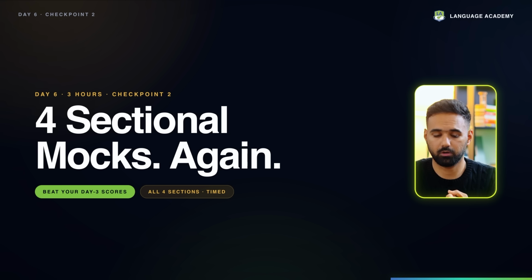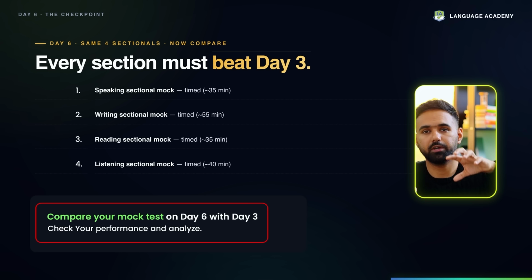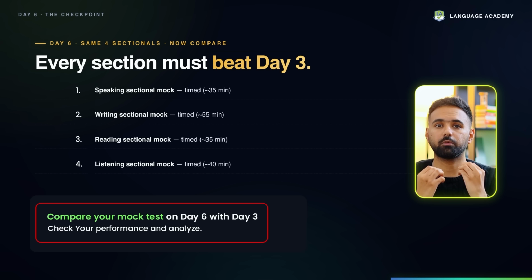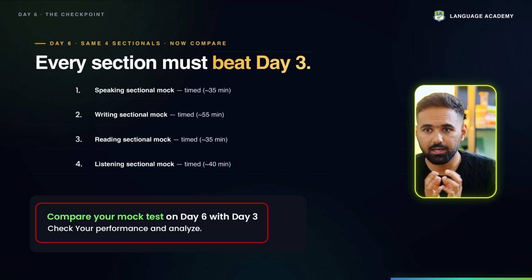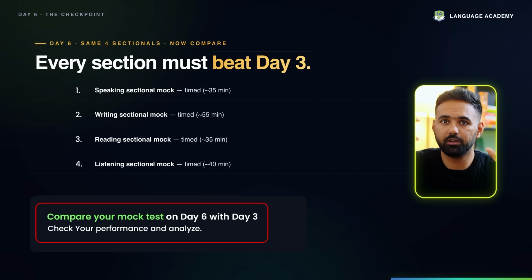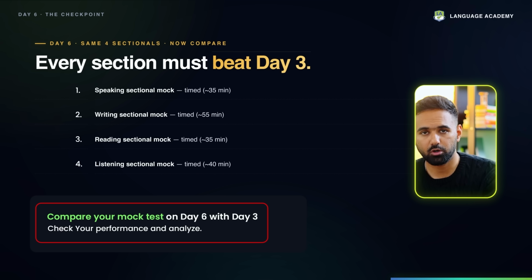Any spelling mistake, note it down. Any template mistakes, note it down. Any issues you have got, you note it down. Because tomorrow we have got a full mock test. Now, before we move on to day 7, you need to compare your mock test on day 6 with day 3. You need to see where your performance improved or where your performance went down. Analyze, see why you have lost more points in this particular task, why you did well in this particular task. Analyze, learn from it, because tomorrow is the big day, your final full mock test.